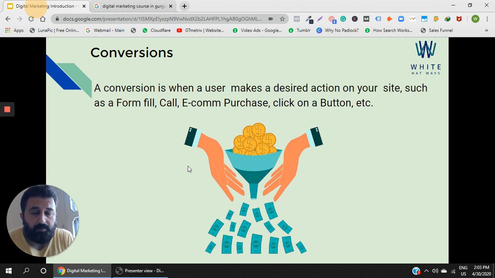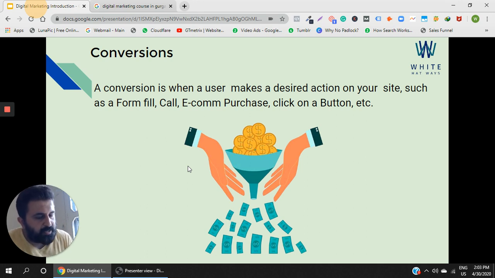That is why conversion is not restricted to only sales. It is not that only a sale is a conversion, or only somebody buying my product. No, these small goals can also be considered as conversions.